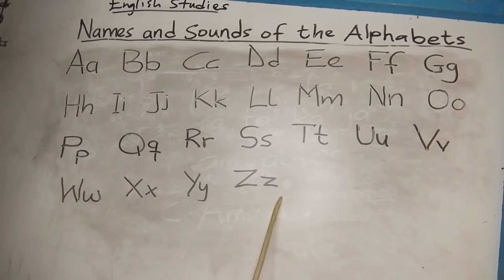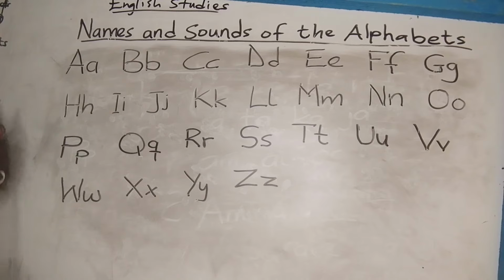The name is Z, but how does it sound in words? The sound is Z. You see? That's how it sounds in words. The name is Z, but the sound is Z. Example, zebra, zip. Have you seen it? That's it.